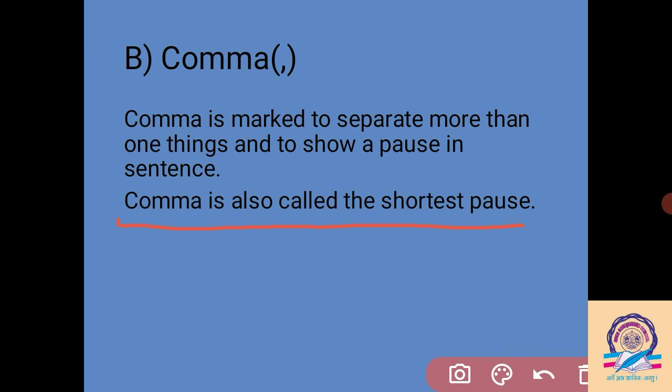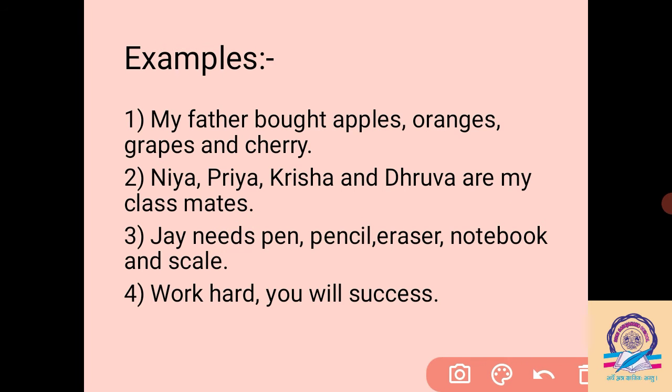We have to write more things in the same sentence, but we stop for a short time during speaking, and during writing also we need some pause. It is the shortest pause. Then we can see here the example of a comma.